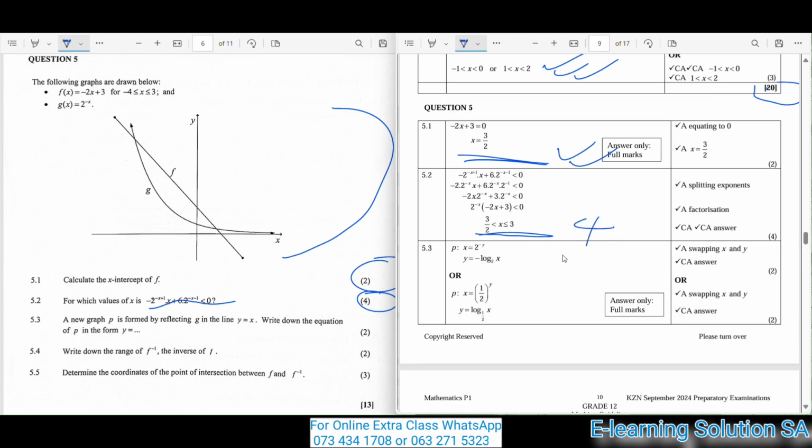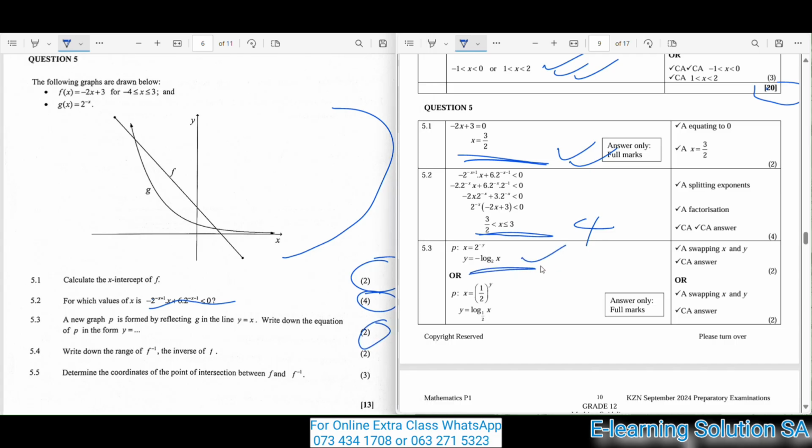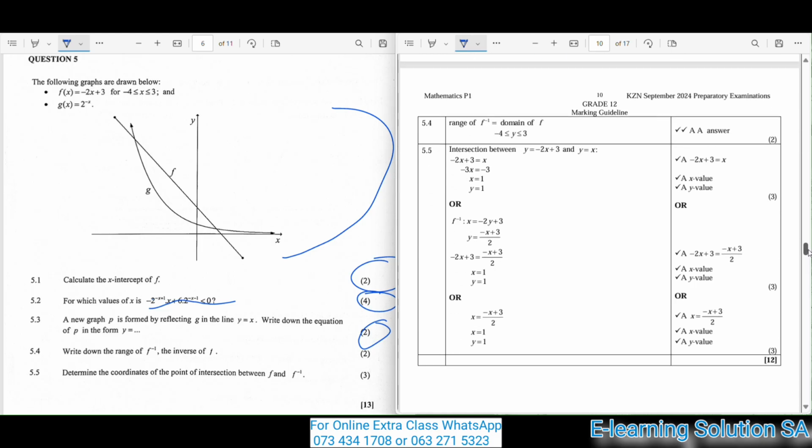5.3, a new graph p is formed by reflecting g in the line y equals x. Write down the equation of p in the form y equals. It's 2 marks for that. Either your answer is presented like that for 2 marks, or like that for 2 marks. It's one and the same. You get 2 marks for doing it like that.